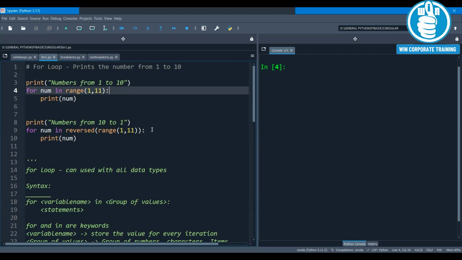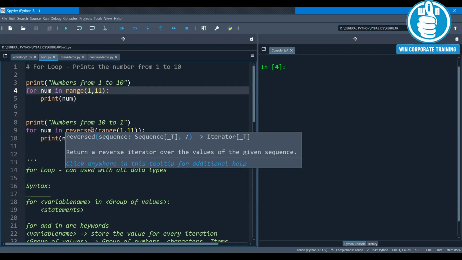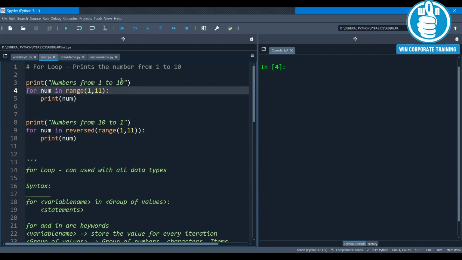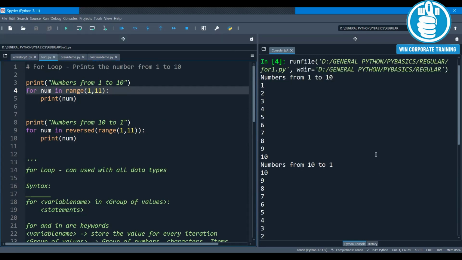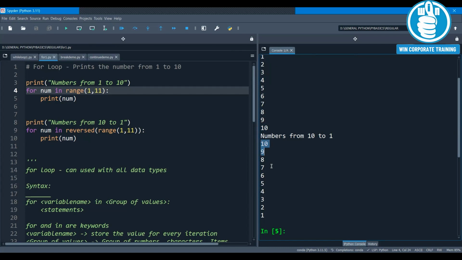I also have a second example for the for loop, where I'm printing the numbers in reverse order. If you want to print the numbers in reverse order, along with the range function, you should also use the reversed function. So now let us see the output here. You can see the two outputs. First, it is printing the values from 1 to 10. In the second example, it is printing the values from 10 to 1.